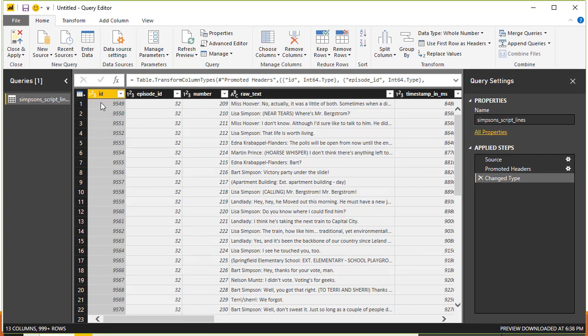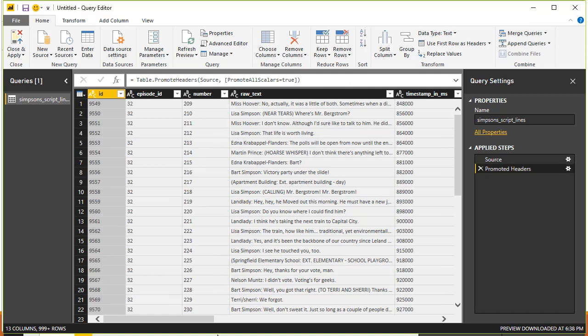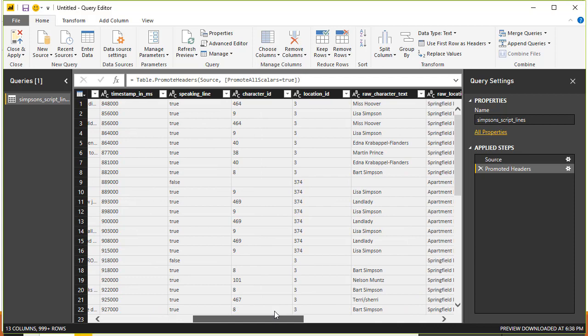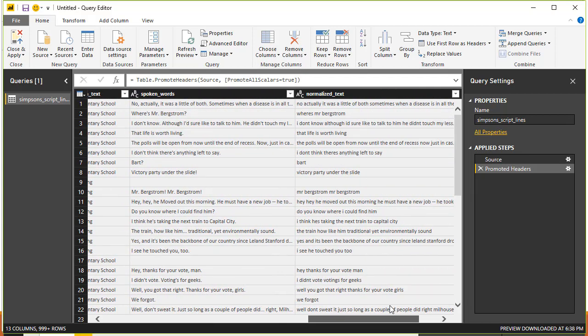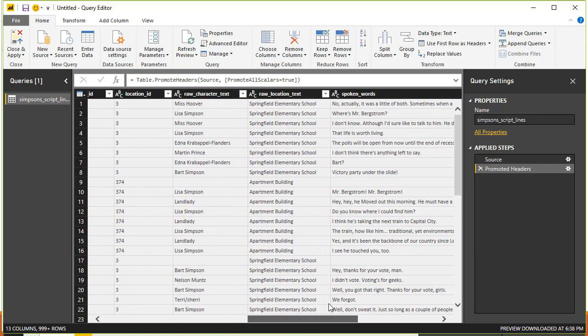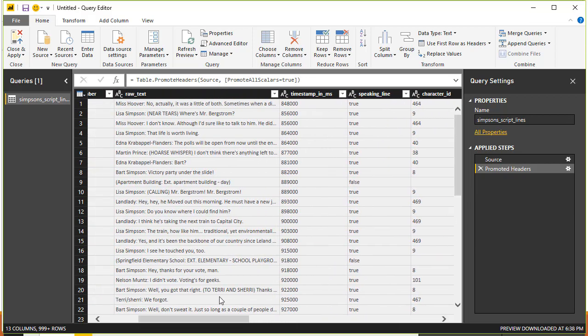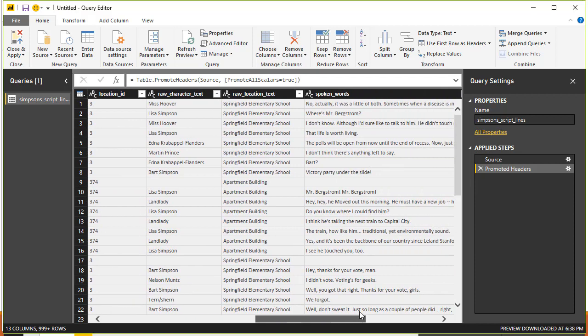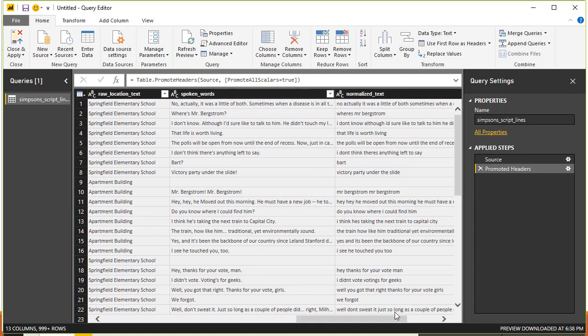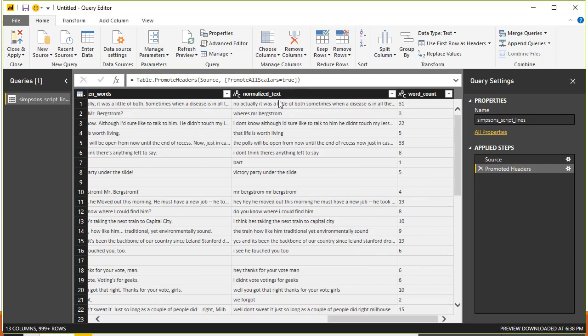So this is the thing. What Power Query does is it looks at anything that looks like a number and applies typecasting to it. We don't need this, so I'm going to undo that step so that all the IDs remain in text format so that they can be linked. And then this is pretty much what it is. It's the actual raw text that is part of the script, but they have also provided us with the spoken words and then normalized text. So we will be using normalized text.